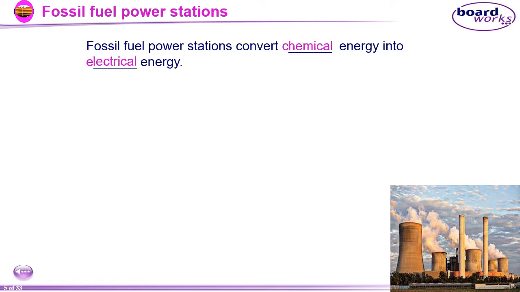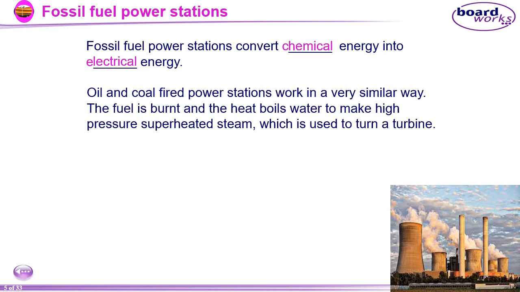So a fossil fuel power station converts chemical energy into electrical energy. They take chemical energy from fossil fuels by burning coal or burning oil or burning natural gas, and then they convert that chemical energy to electrical energy by generating electricity.